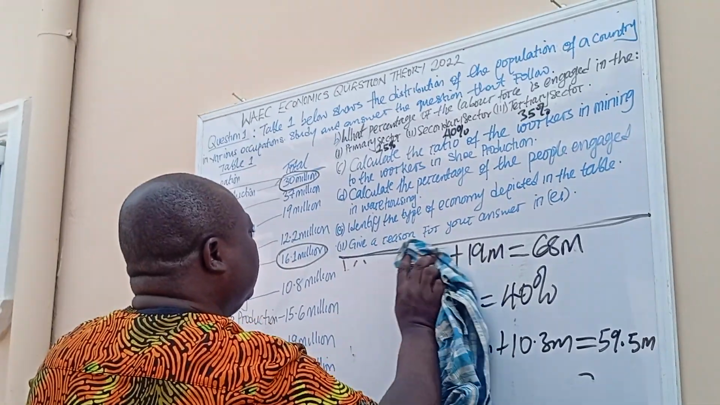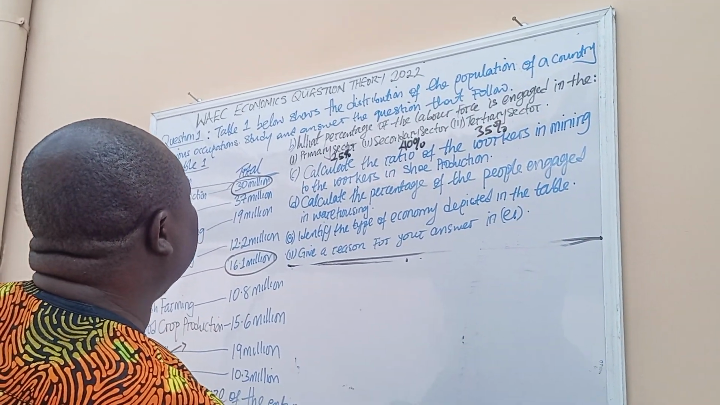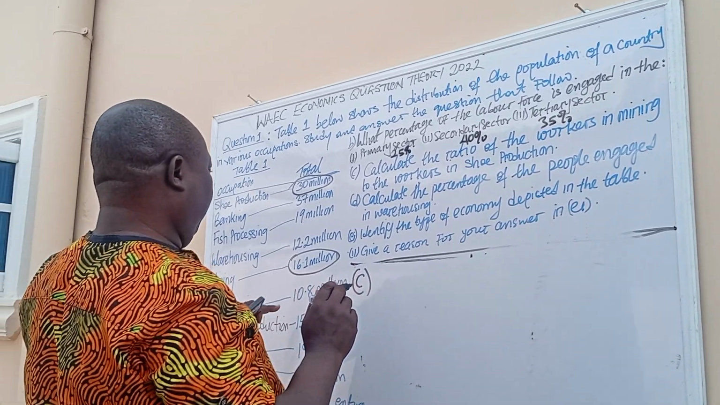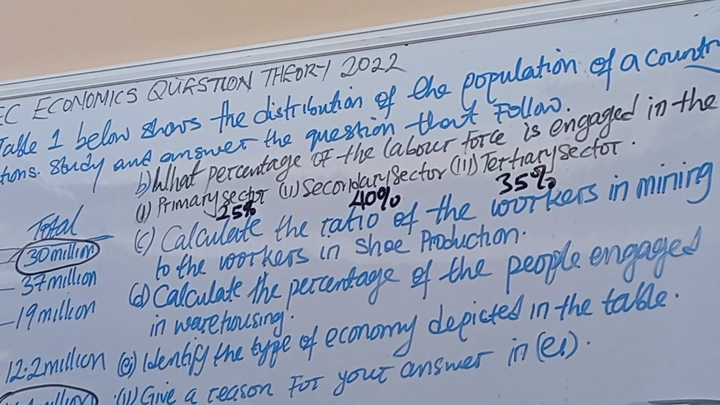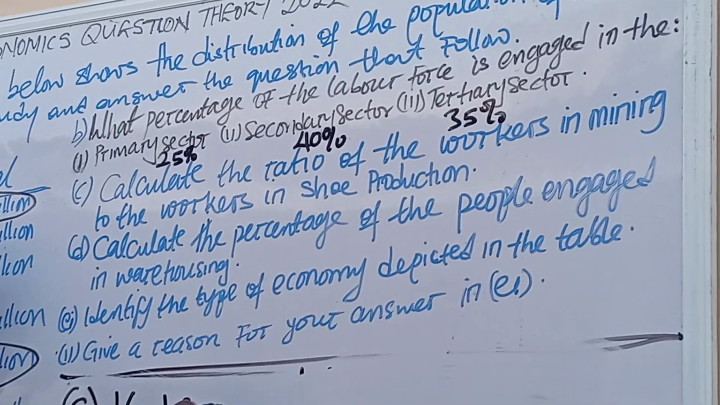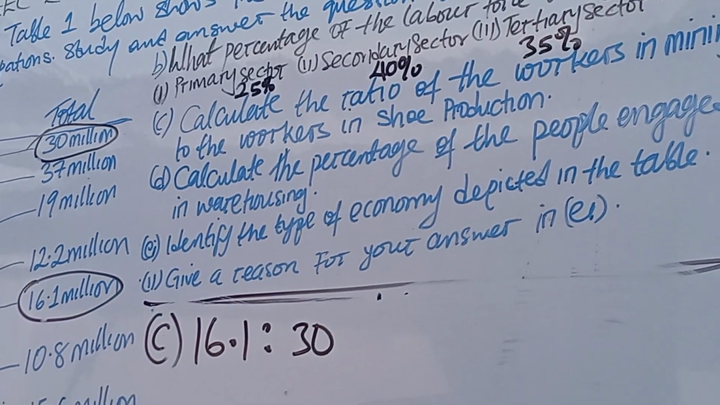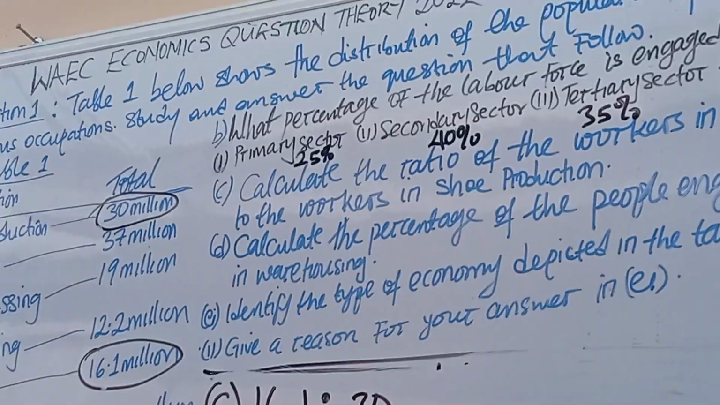So we move to C. C is a very simple question. The ratio of mining to shoe production. So this is the answer. This is the answer. So the ratio, you put dot dot. Okay, so let's go to D.